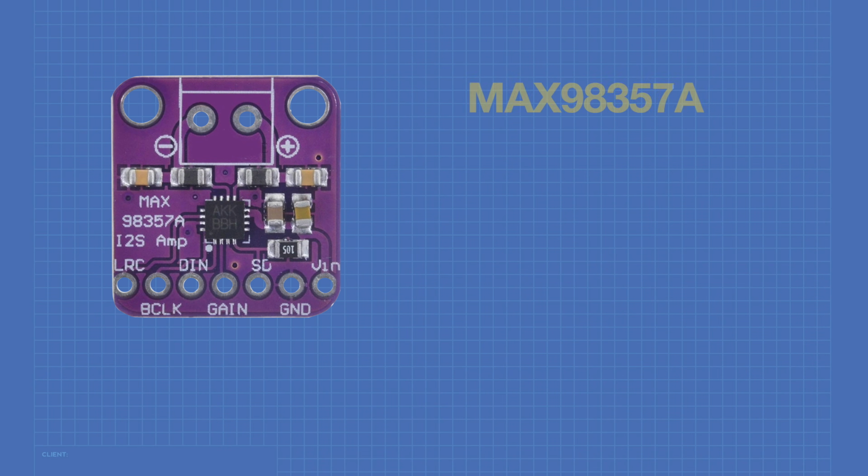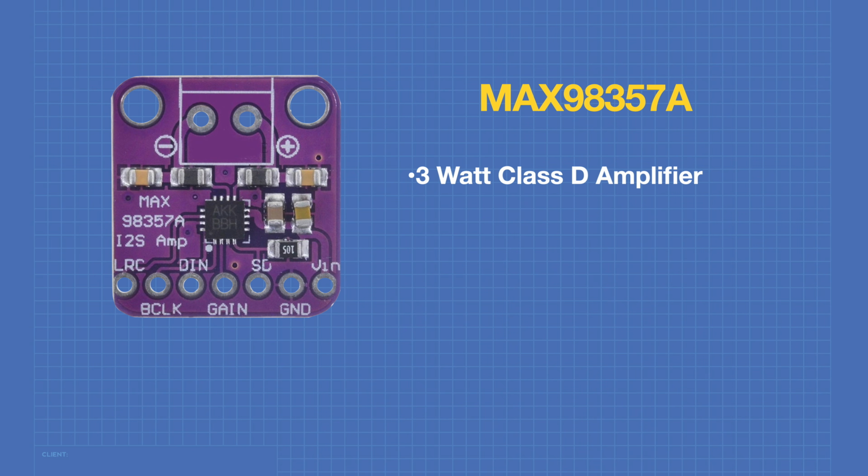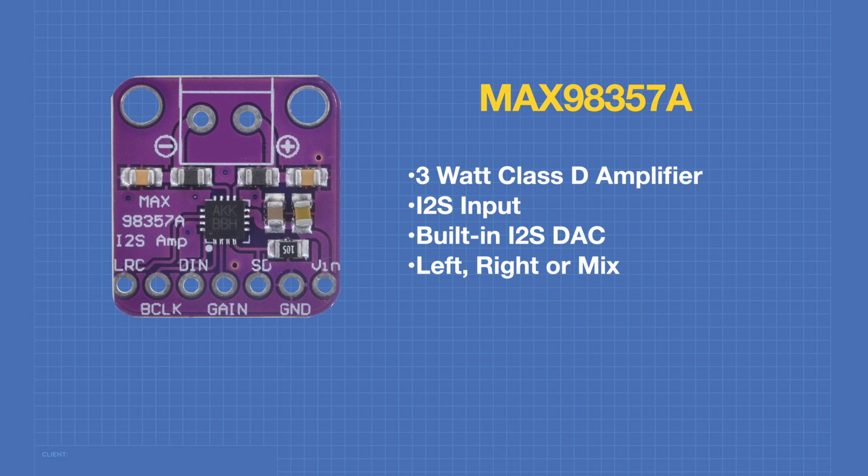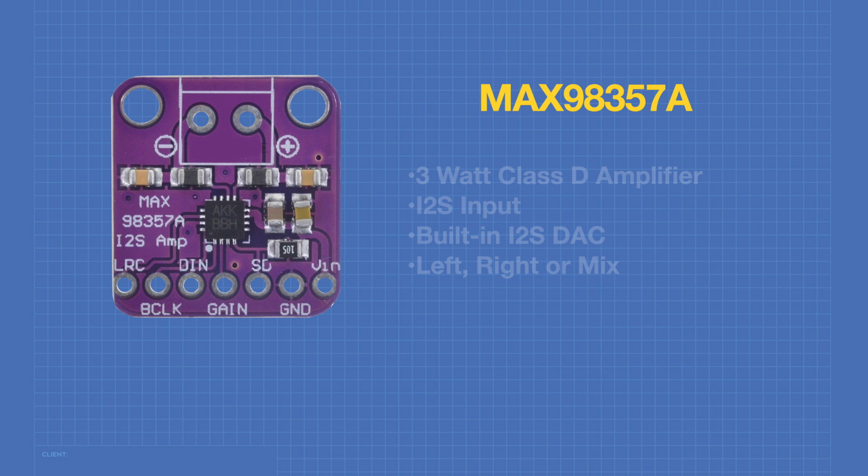The output of our MP3 player will be provided by a MAX98357A I2S amplifier module. This is a very popular module and it's made by several different manufacturers. The device is a 3-watt Class D amplifier and it has an I2S input. It has a built-in I2S digital to analog converter. It can be configured to use the left, the right channel, or by default a mix of both channels.